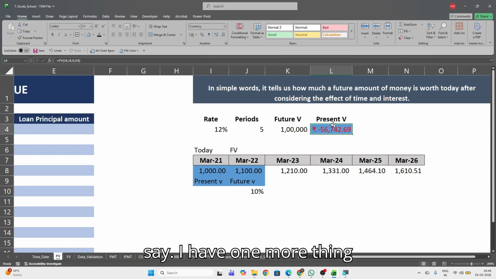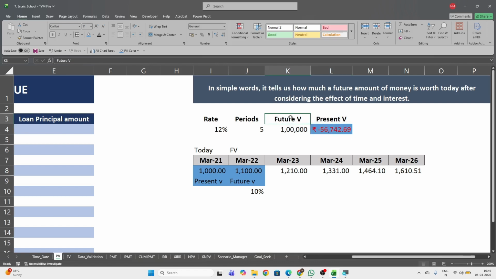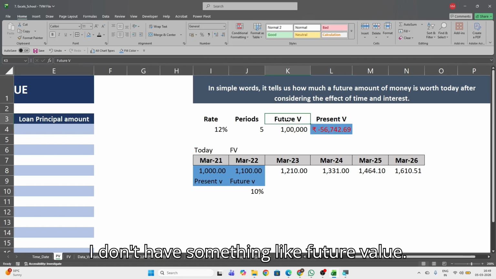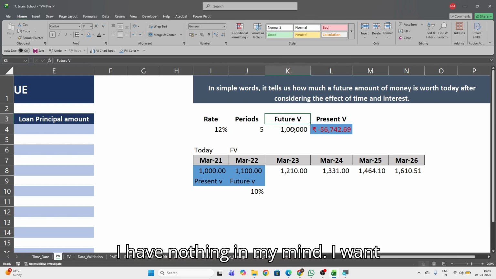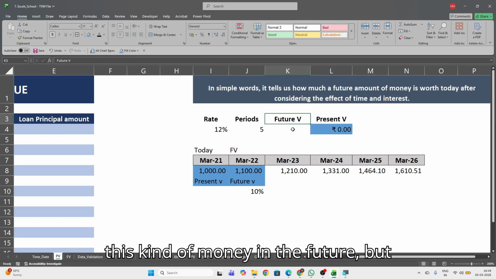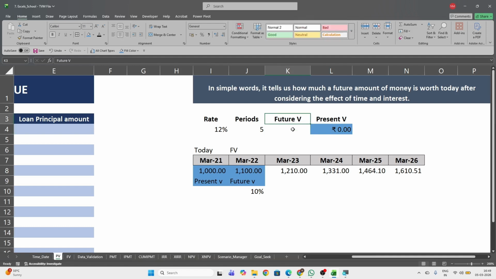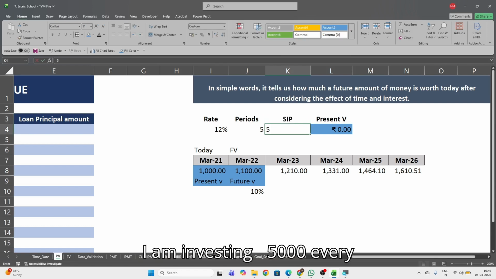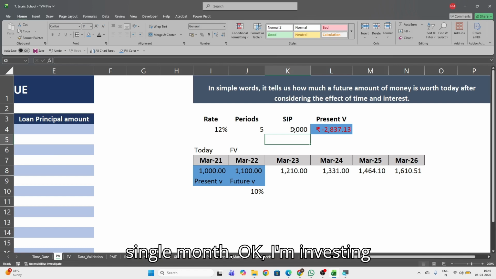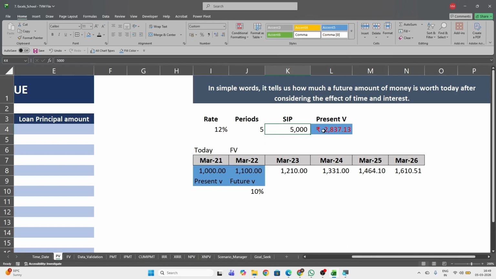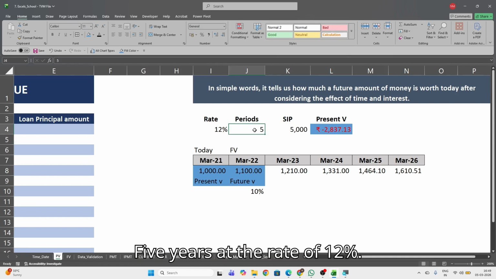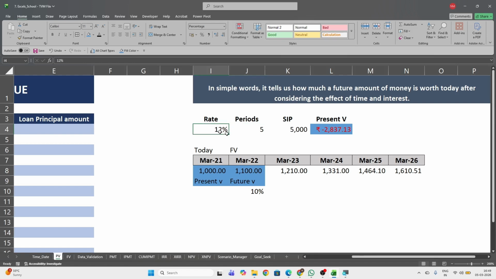Let's say I have one more thing here, right? That is, I don't have something like a future value. I have nothing in my mind. I want this kind of money in the future, but I have something called SIP. I am investing 5,000 rupees every single month. Okay, I am investing 5,000 rupees every single month, right? I have invested 5 years at the rate of 12%. What would be the present value, right?